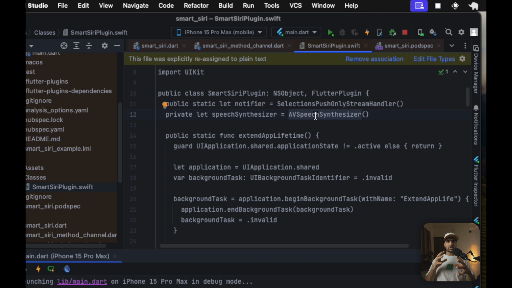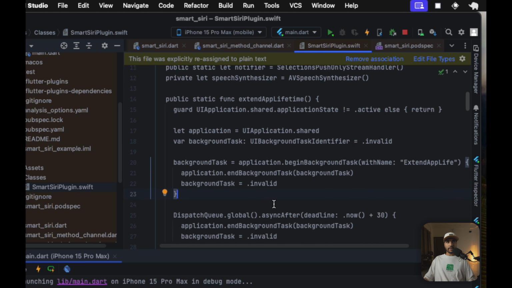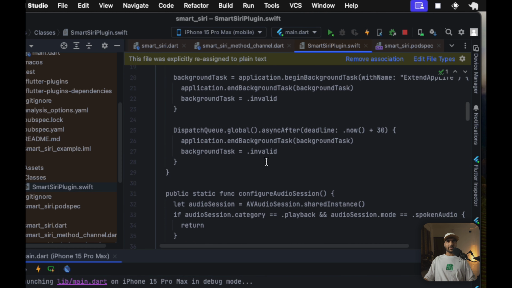We are going to change our text to speech so that whatever responses we are getting, we should ideally be able to speak them out loud, right? Another is the function extend app lifetime. What it is doing is initializing our background task here. As I said, we need to add the capability inside our info.plist file. I'll also show, inside Xcode we need to add capabilities for background task and background mode. And here, as you can see, I am just initializing that inside our extend app lifetime function.